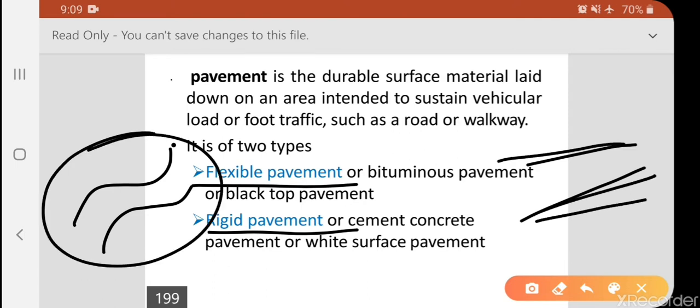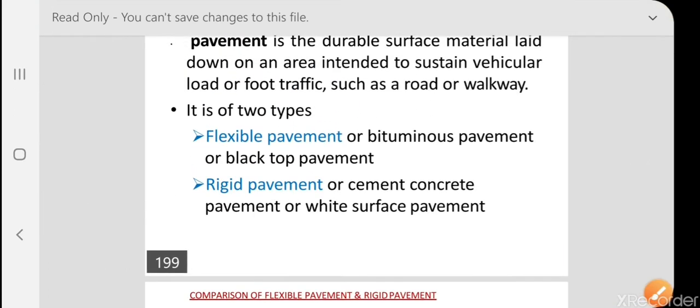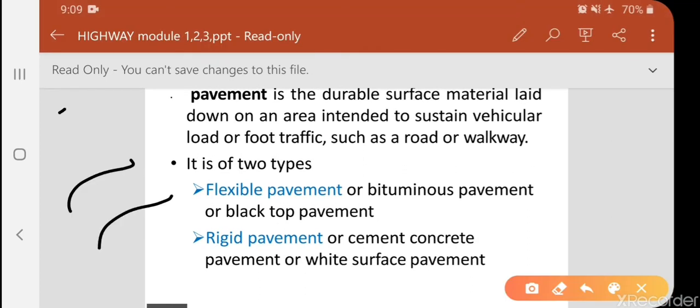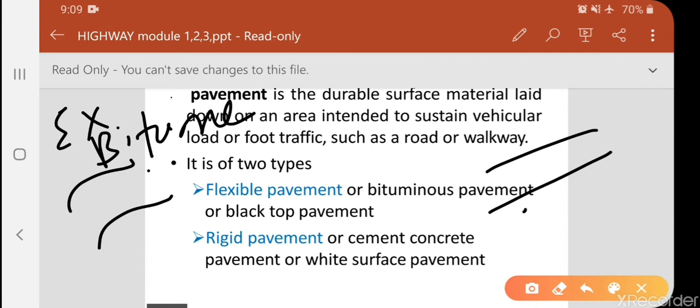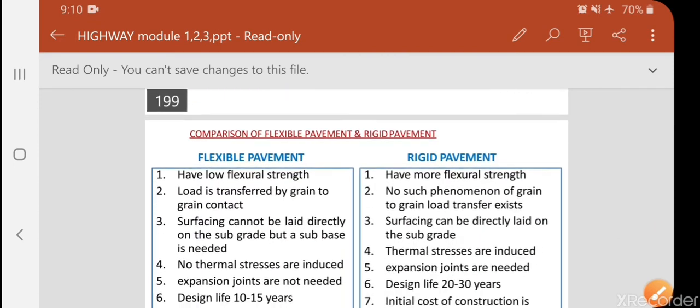For flexible pavement, you can see bituminous roads, bitumen, tar roads. For rigid pavement, the best example is CC roads, cement concrete roads. Here the rigidity will be more, and for flexible the flexibility will be more. Compared to this, the life will be more for concrete roads, that is rigid pavements, and less for flexible pavements. In the next slide we will learn the whole difference between flexible and rigid pavements.